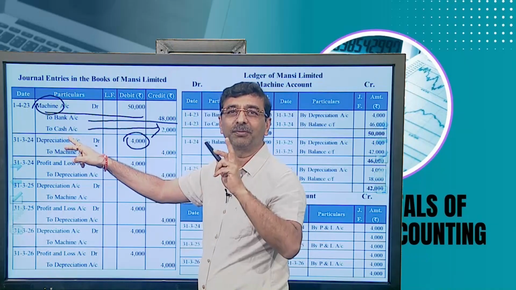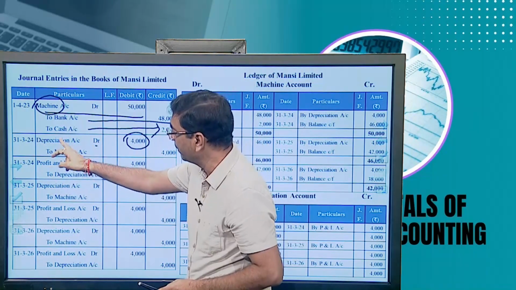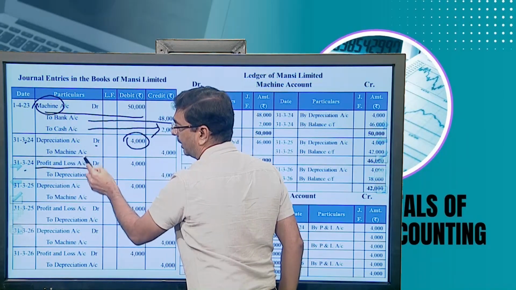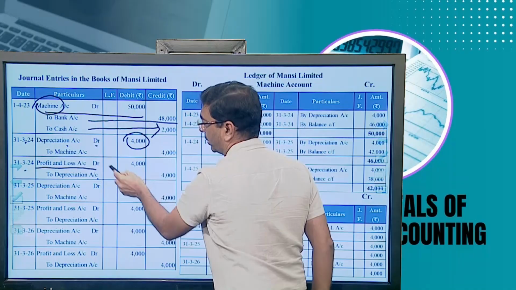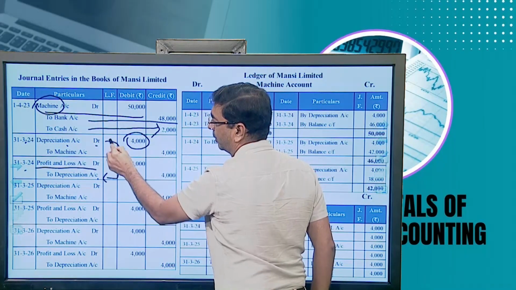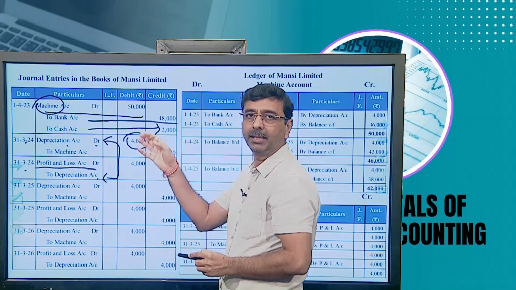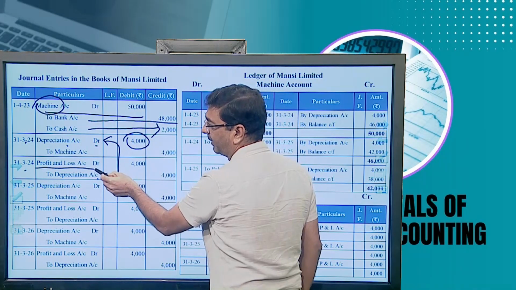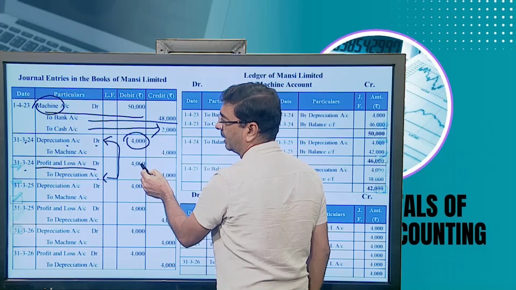will be transferred to the profit and loss account also. So depreciation is transferred to the profit and loss account on the same date: profit and loss account debited to depreciation account 4,000. So depreciation is a temporary account which will be closed on the last date, and the net effect is that it is ultimately transferred to the profit and loss account.